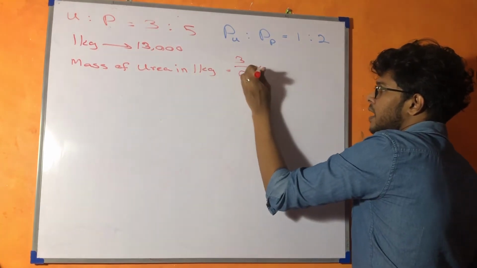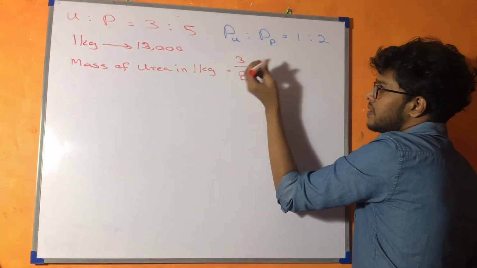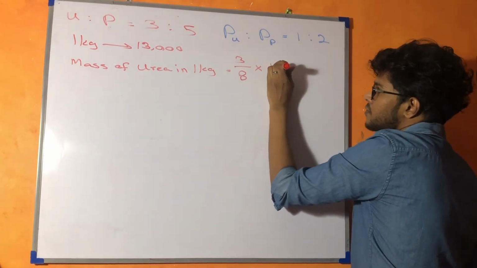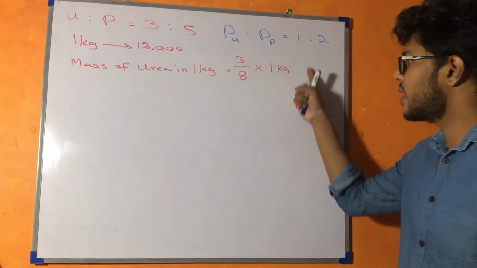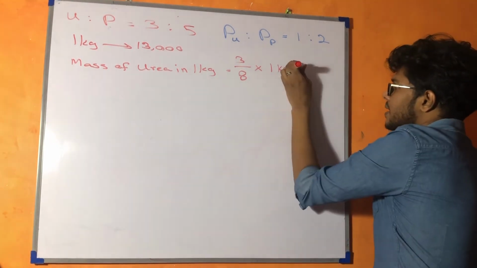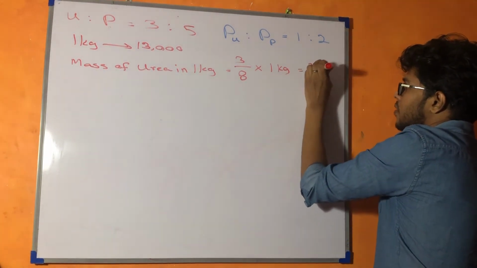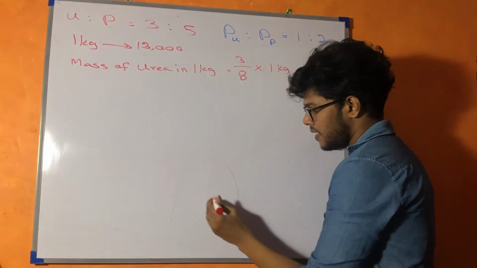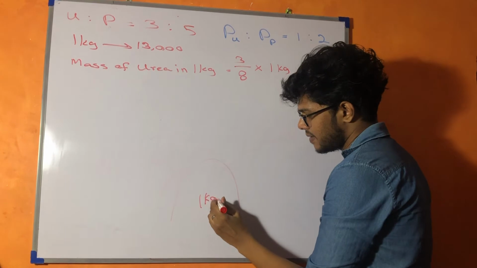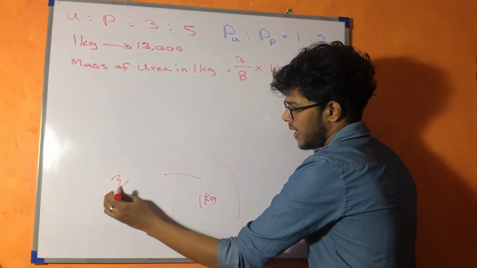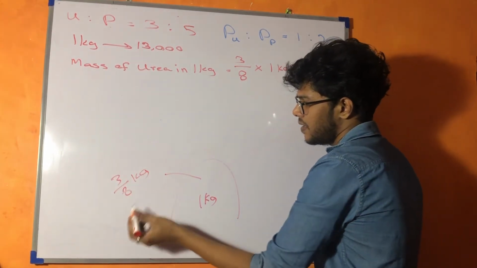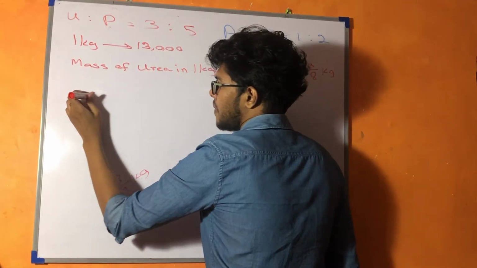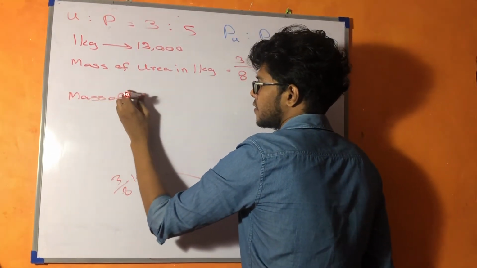If for 8 it is 3, then how much for 1 kilogram? You will get the answer 3/8 kilograms. So in 1 kilogram of fertilizer, 3/8 kilograms will be urea. Then again we can find the mass of phosphate.